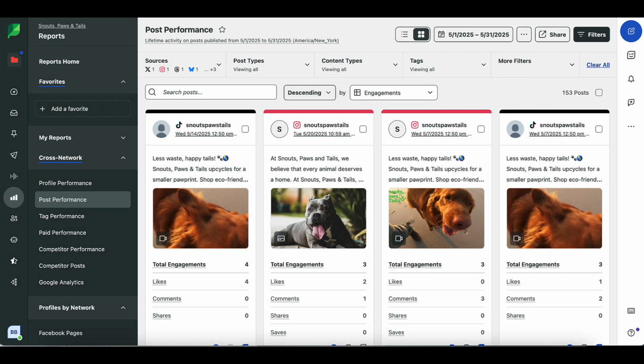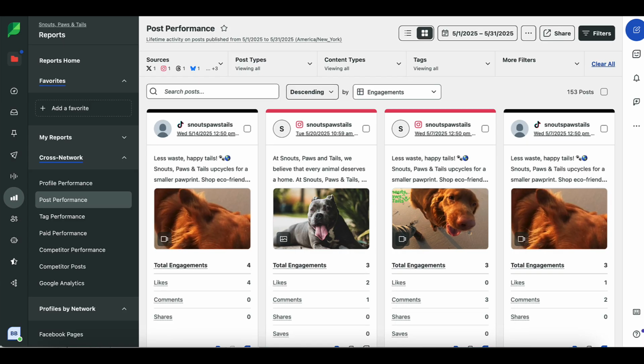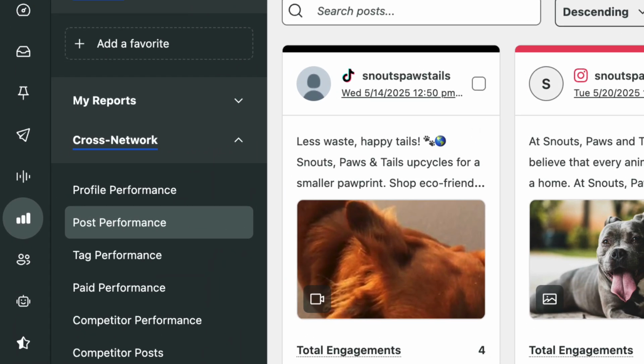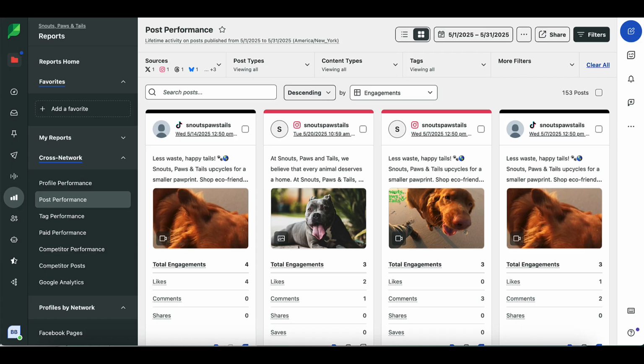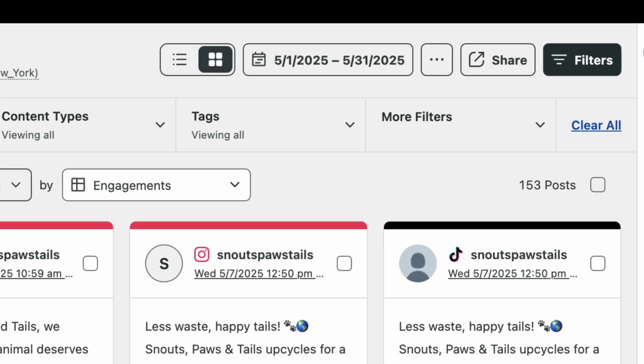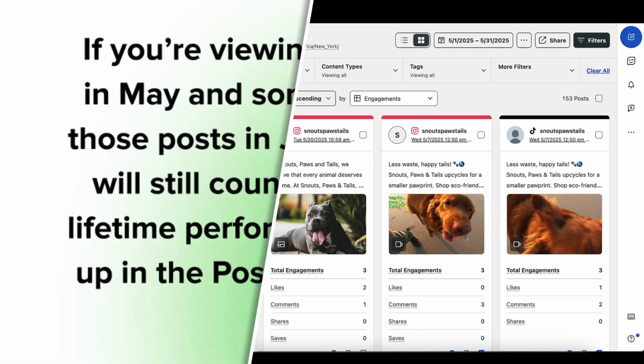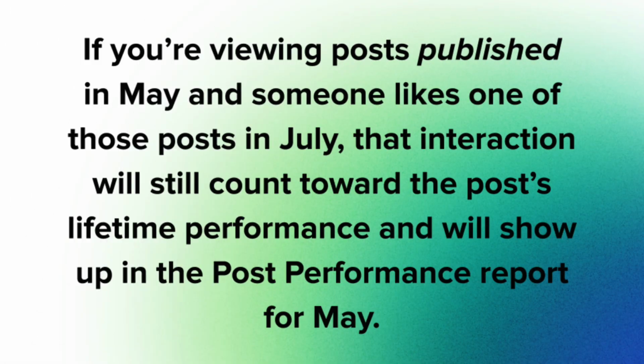Post-level data works a bit differently. Reports like the post-performance report track the lifetime of a post, meaning they include all interactions that happened on posts published within your selected date range, regardless of your reporting period. So if you're viewing posts published in May and someone likes one of those posts in July, that interaction will still count towards the post's lifetime performance and will show up in the post-performance report for May.